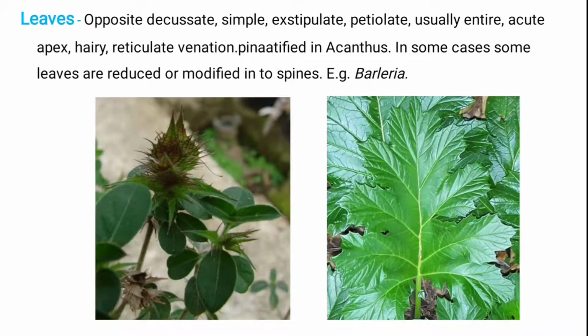And pinnately in Acanthus, it means that in this Acanthaceae plant the leaf is pinnately lobed, with many lobes present. And in some cases, the leaves are reduced and modified into spine structures. The example is Barleria.